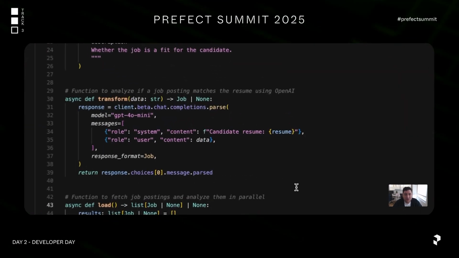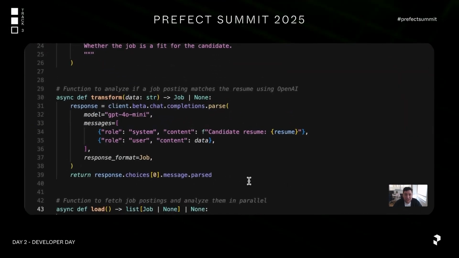I've got one function, which is like my transform function here. This is not doing anything particularly fancy. I'm using the beta parse function from OpenAI for structured outputs so that I can call out to GPT-4o mini, and I can pass my resume, I can pass this data, and I can specify that the response format should actually be this job.